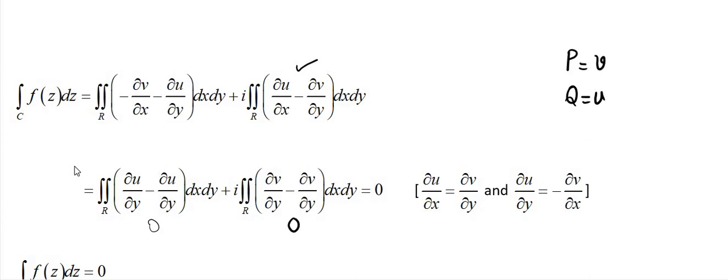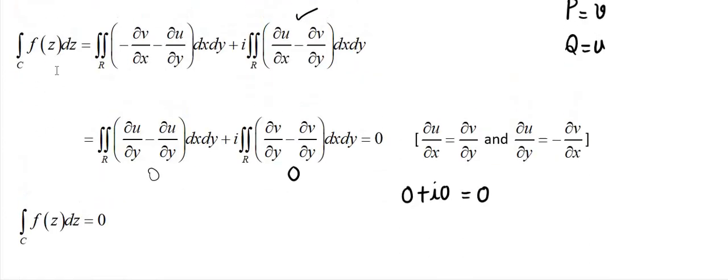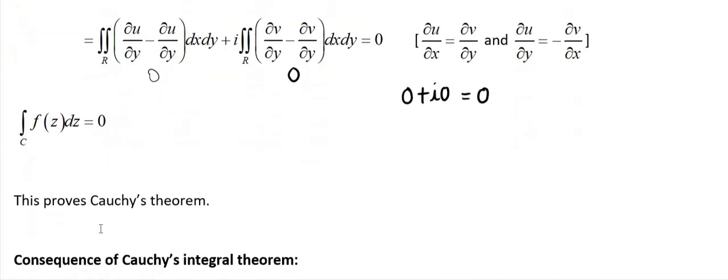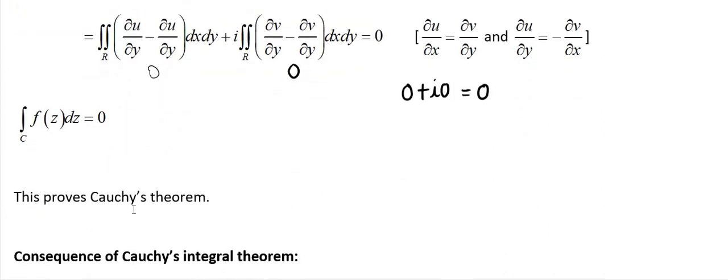So here the integrands are becoming 0. Then integration also becomes 0. That means we are going to get 0 plus i0. That is nothing but 0 only. Therefore, integration over C f of z dz is 0. Hence, the Cauchy's theorem is proved.